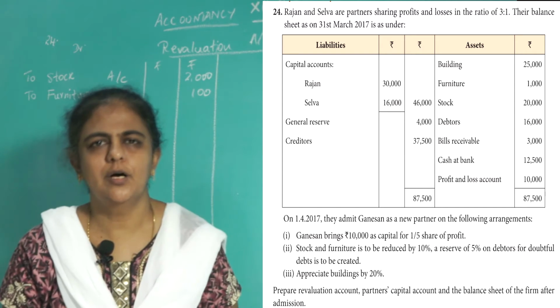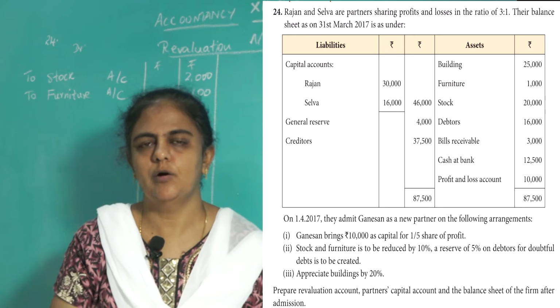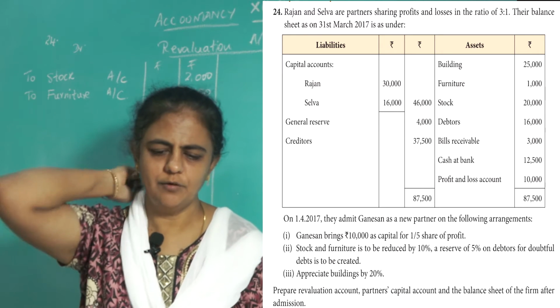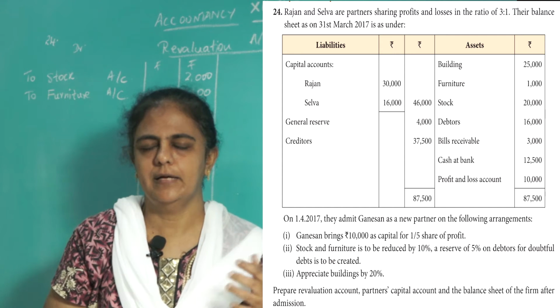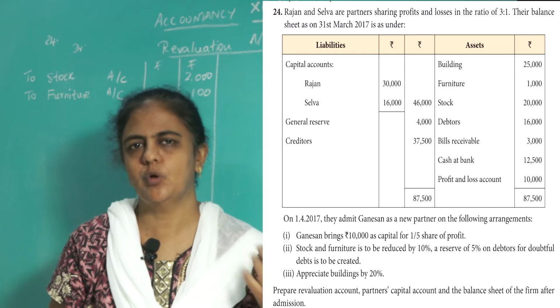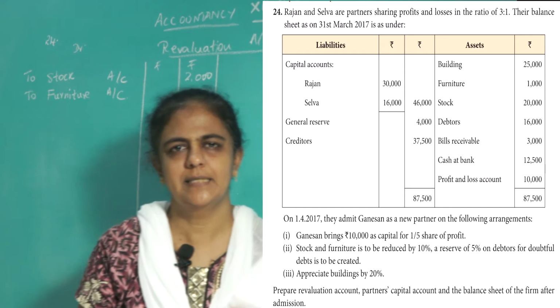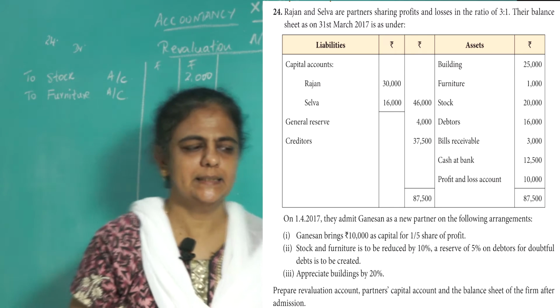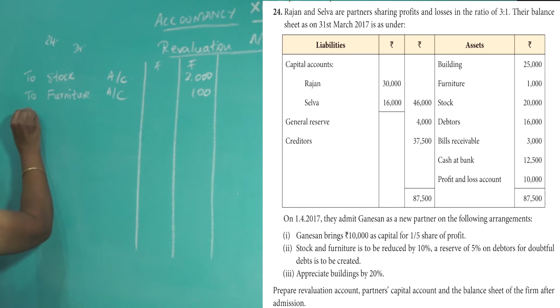Next, a reserve of 5% on doubtful debts has to be created. That is on debtors. Reserve of 5% on debtors for doubtful debts. So you have to create 5% on debtors. That is a loss. So how much is the debtors? See the question. Debtors is 16,000. So 16,000 into 5 by 100. Again it is a loss.